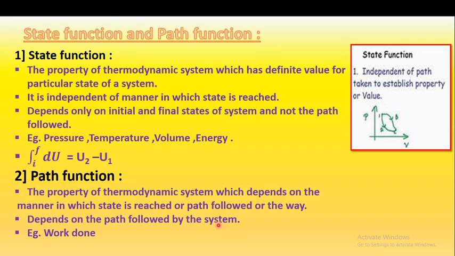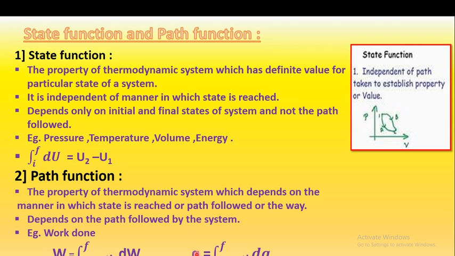An example is the work done. W is given by the integral from initial to final state, and it is path dependent, therefore here it is written as dW. What is the work done in a particular time depends on the path followed.